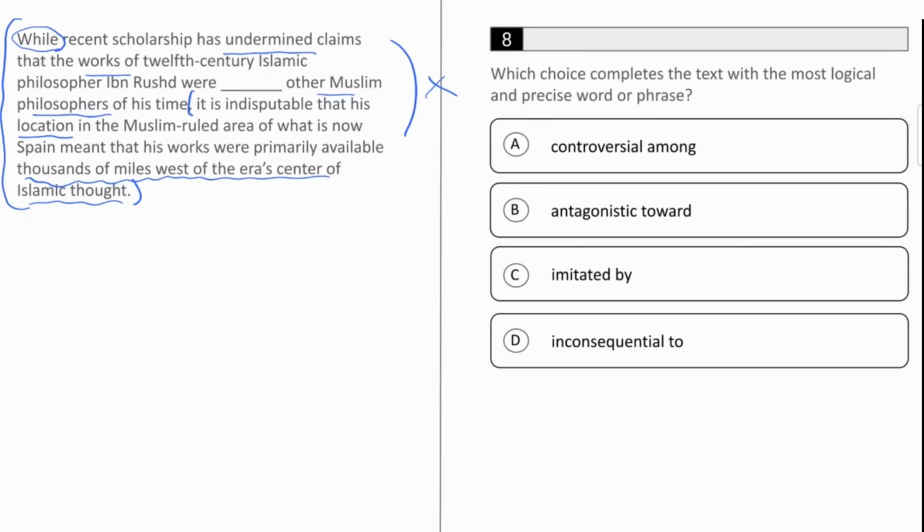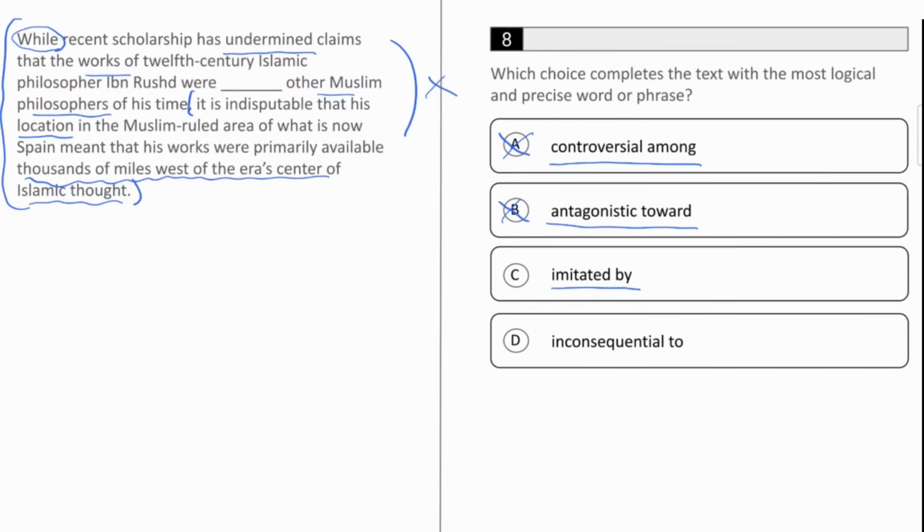Now that we've managed to break that apart and figure out what kind of a meaning we want, it's not going to be so bad. Let's take a look at our answer choices. A, controversial among, would suggest that his works generated a lot of debate, which goes against the idea of them being unimportant or unknown. B, antagonistic towards, means that they were sort of negative or against other Muslim philosophers. But again, that doesn't fit our prediction of them being unknown or unimportant, so we can cross it off.